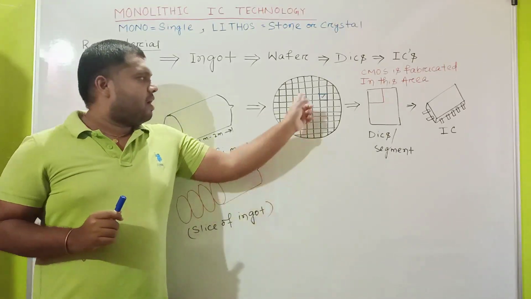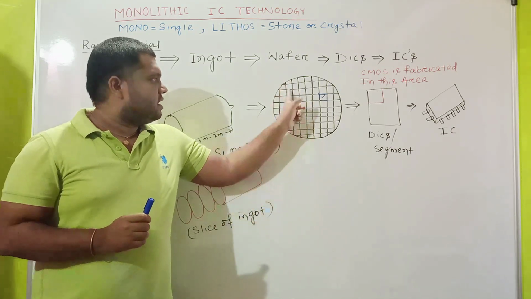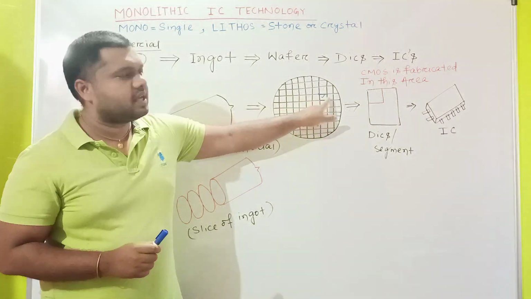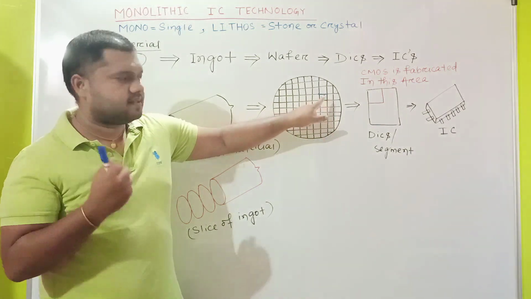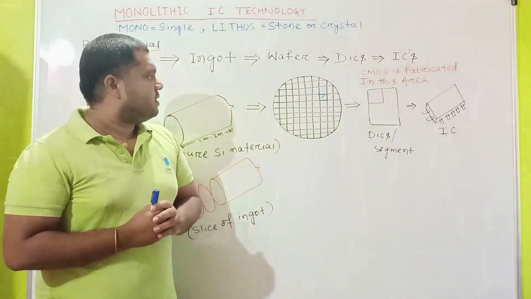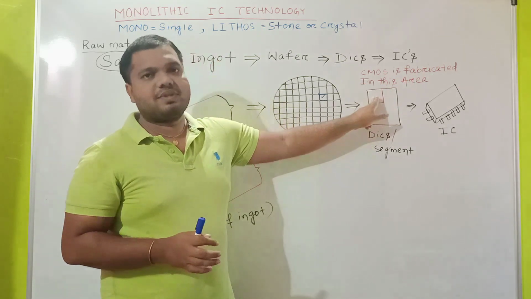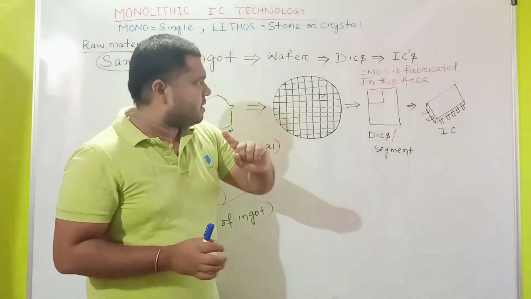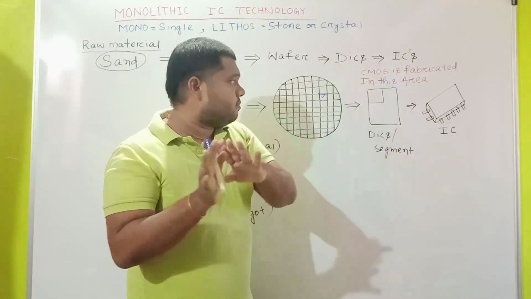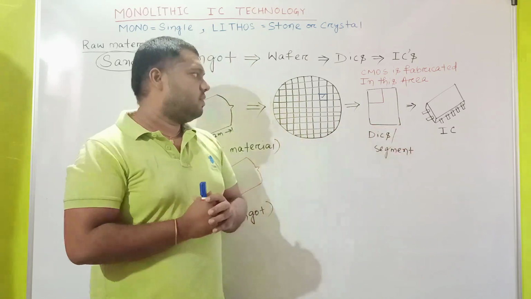Again, the wafer is divided into a number of segments. These are the segments; this small portion is called a segment, or a die. I will draw it separately here. Now CMOS is fabricated in the small portion of the segment. Always remember, CMOS is fabricated on the top end. You cannot carry out the fabrication on the side wall or at the bottom.